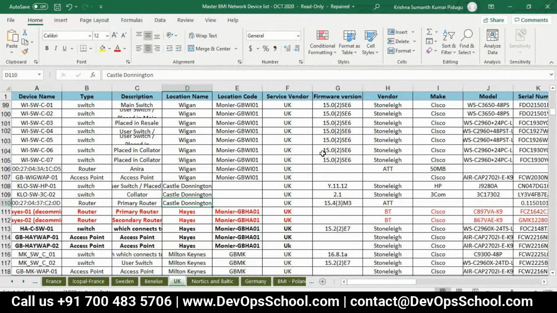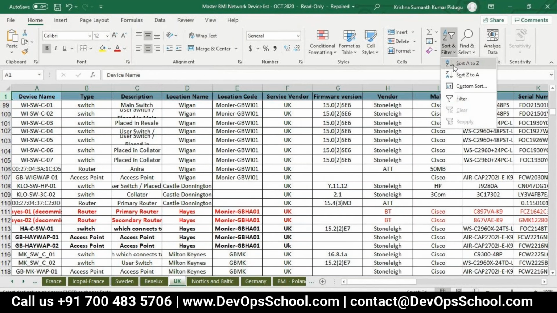In this, if I go, see, these are the location names.